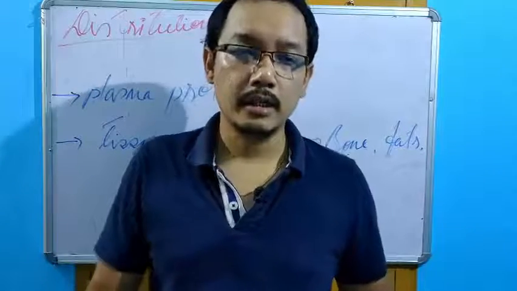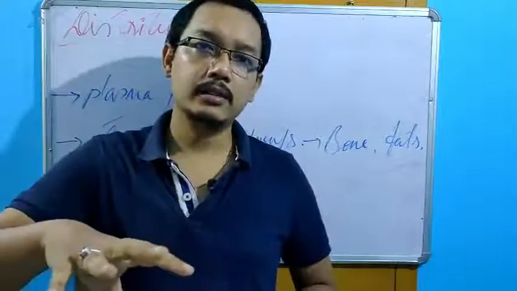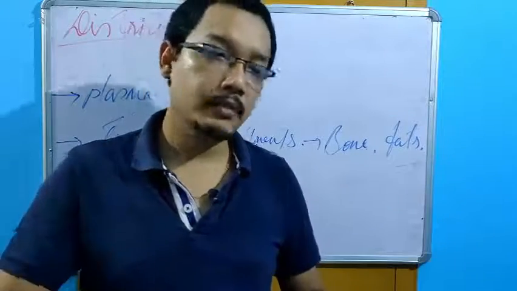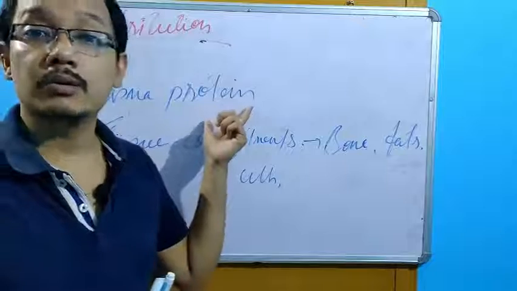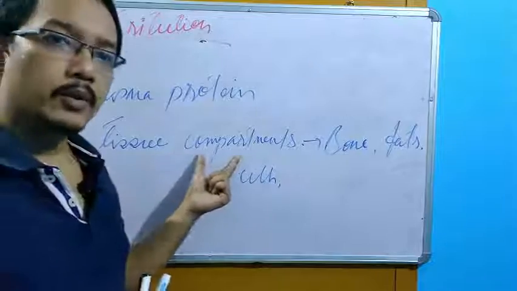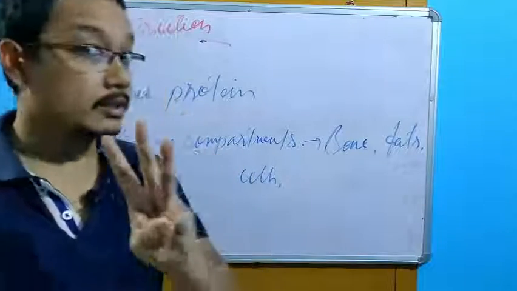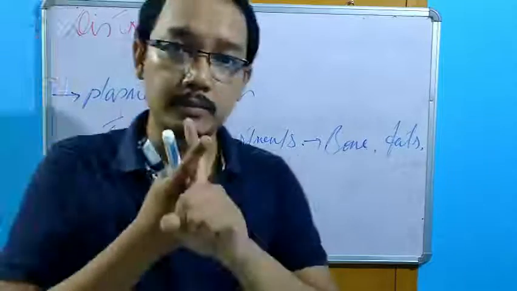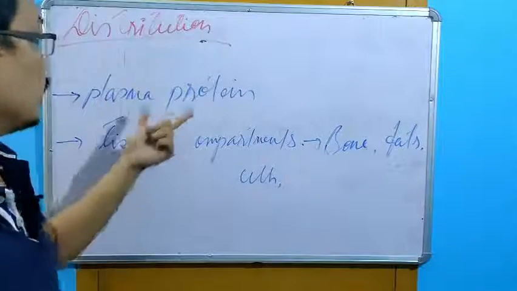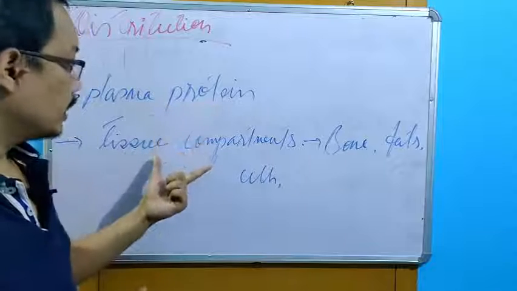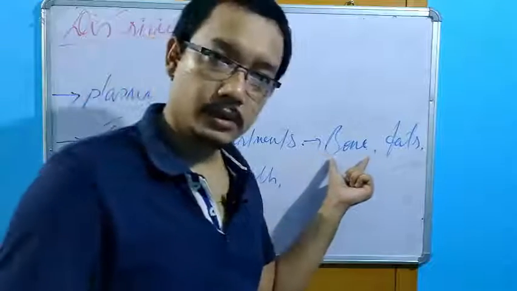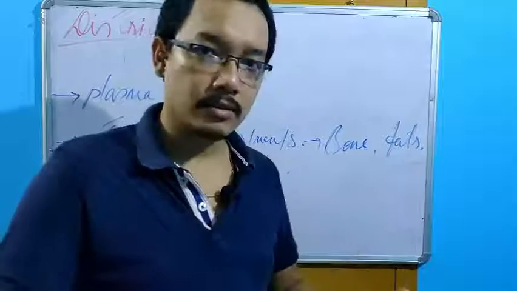While distributing, the drug can bind with the receptor, that means the site of action. It can bind with the plasma proteins available in our blood. Also, it can deposit in the tissue compartments. Three circumstances can happen. One, site of action: it can bind with the receptor, or any other enzymes. It can bind with the plasma protein. It can deposit in the tissue compartments, for example bone or any other connective tissues, fats,